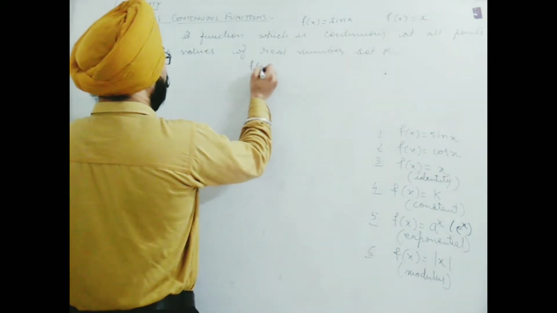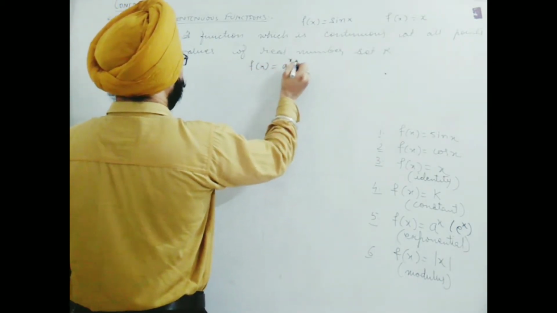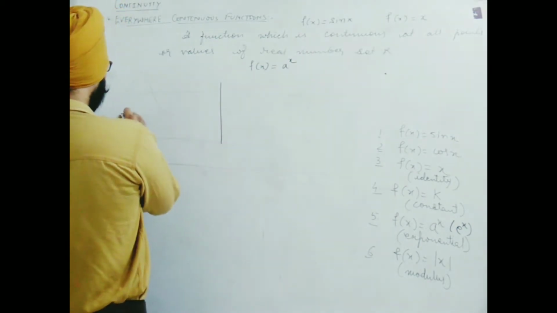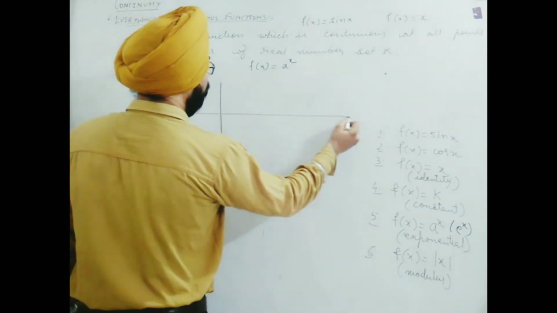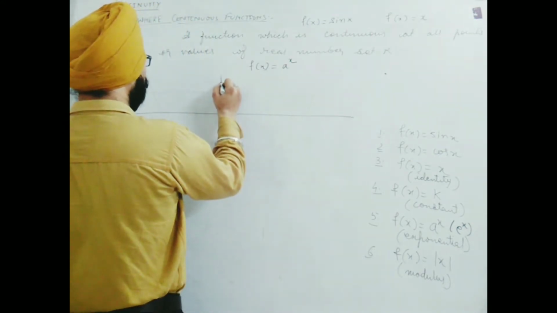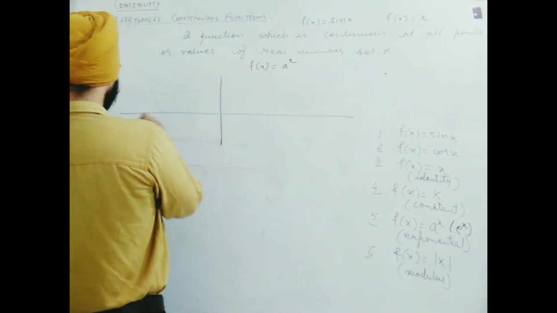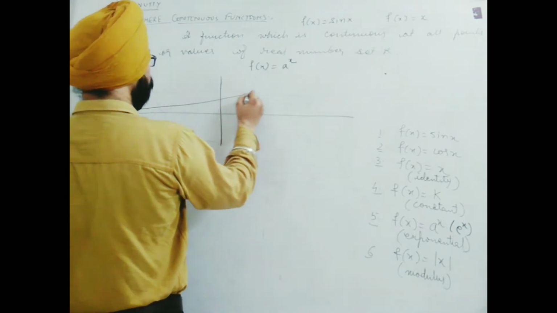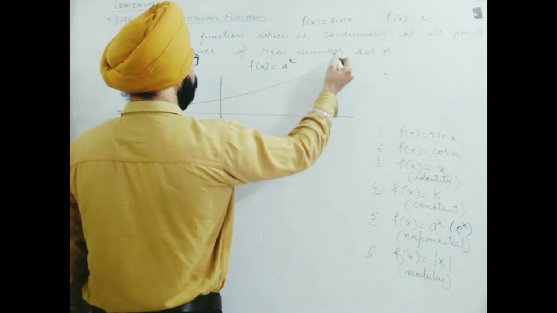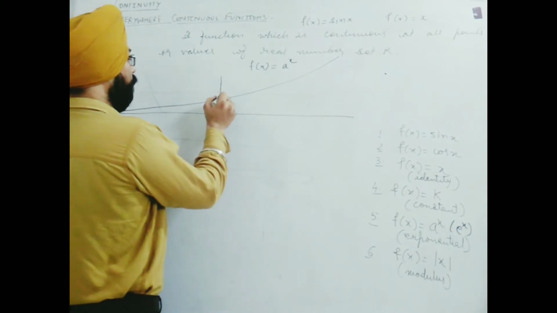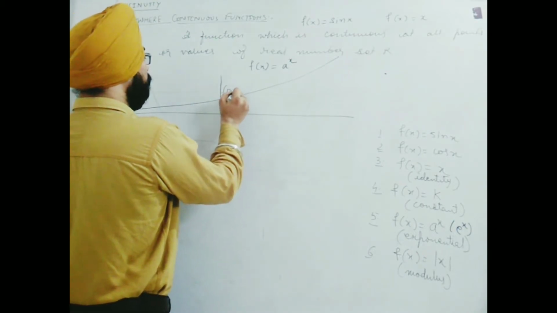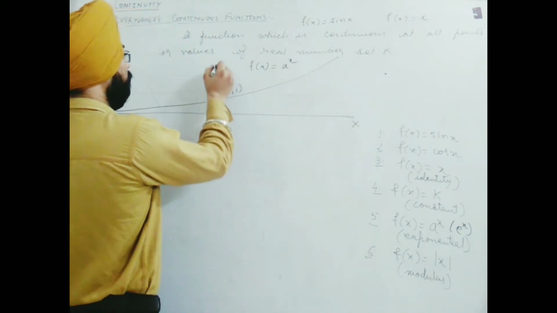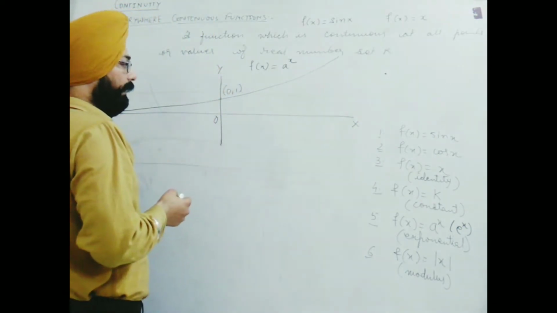I am talking about f(x) equal to a raised to the power x. So we find that this type of graph we get, this point will be (0, 1). This is x-axis original. This one is y-axis.